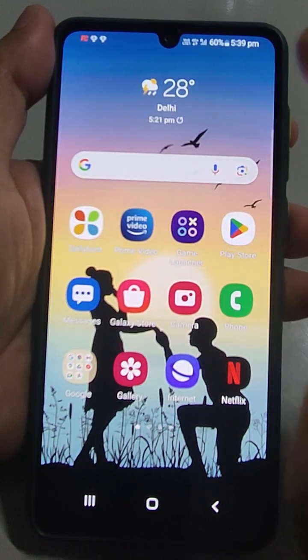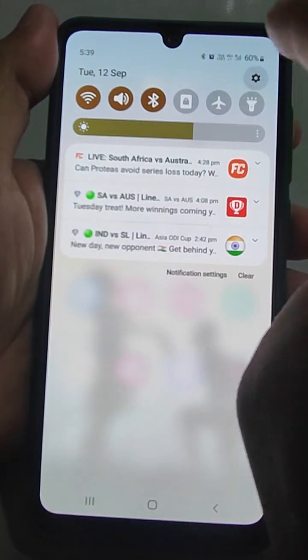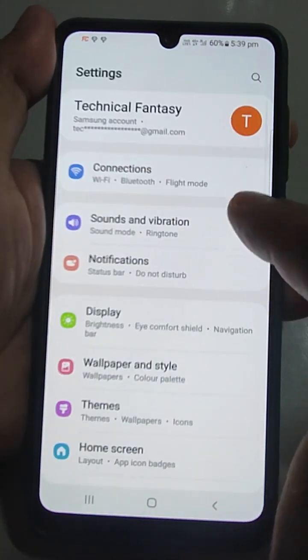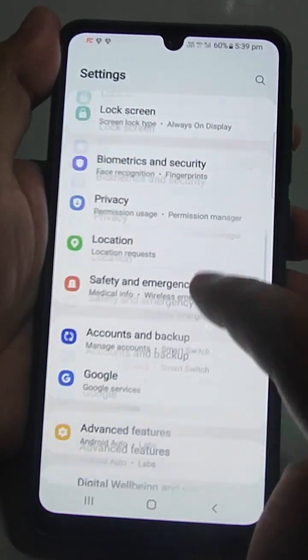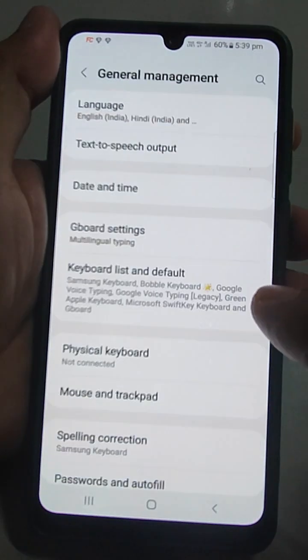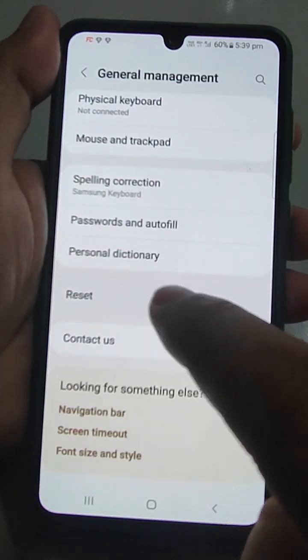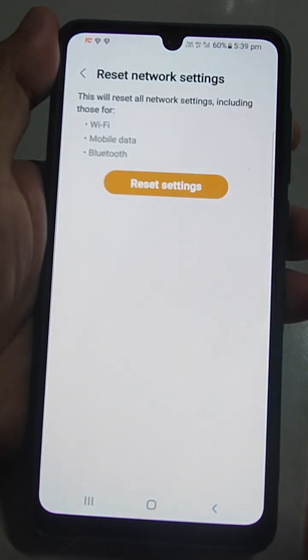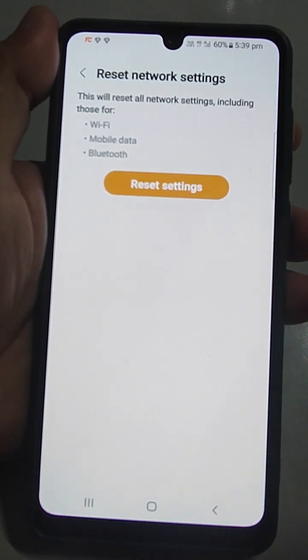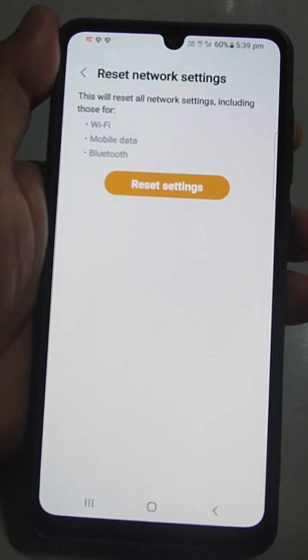The very first thing is, go to the settings and then go to the general management, and in general management one option will be reset, and here reset network settings. This will reset all network settings including those for Wi-Fi, mobile data and Bluetooth. Any data you will not lose except the Wi-Fi passwords.